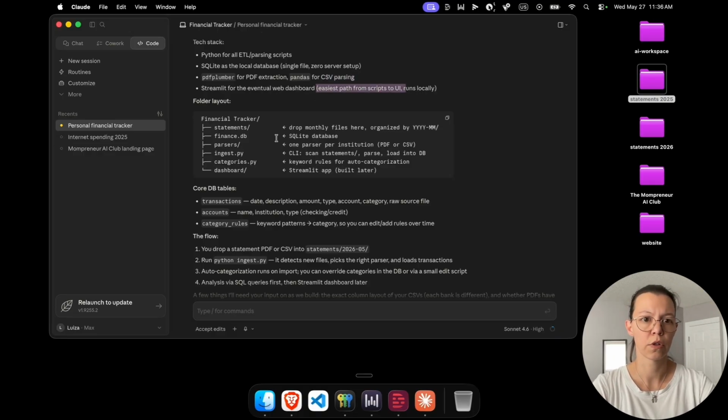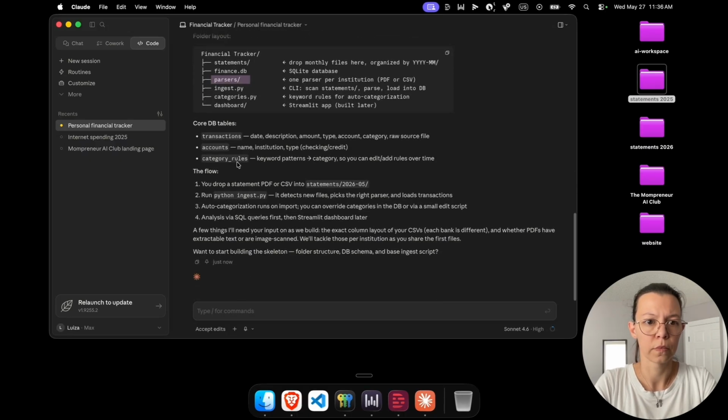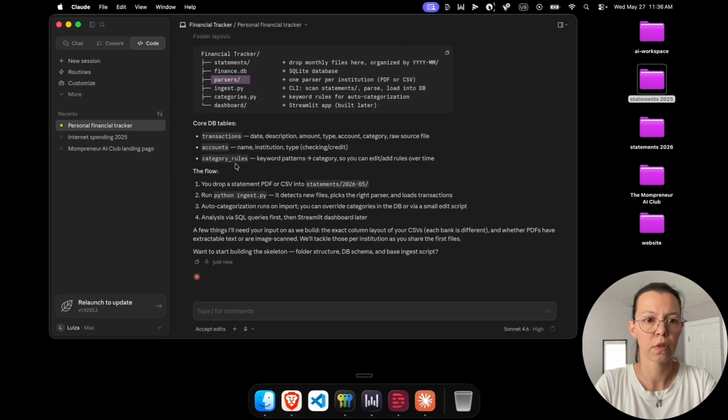Okay, sounds good. So now inside that folder that I gave it, it's going to create all of this. So a statements folder, parsers, which is going to convert our statements to the database format, and a few scripts. So transactions, accounts, and category rules, that's good.